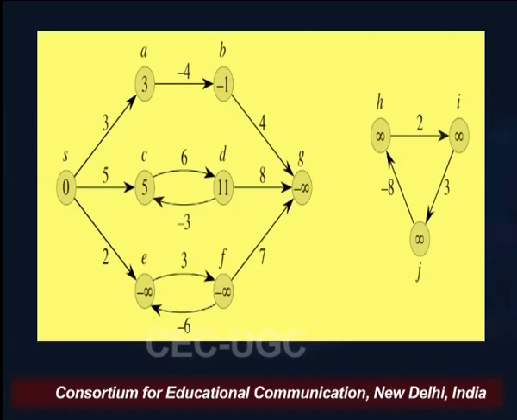So, when we talk about the Bellman-Ford algorithm, this is actually a technique which will find the shortest path in the presence of negative weights, but not in the presence of a negative weight cycle, because we have just seen the effect of a negative weight cycle. If a negative weight cycle is reachable from S, in that situation we say that the path is not well defined.